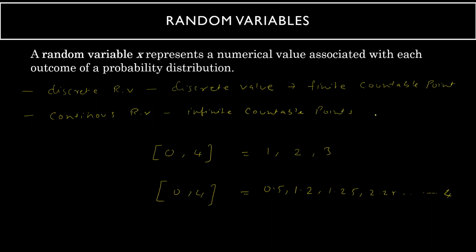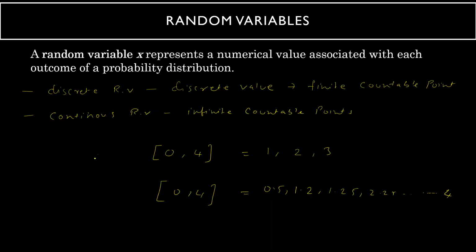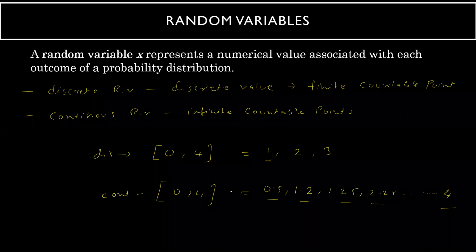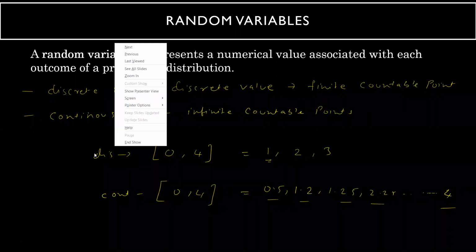It will take values between the interval, but in the discrete case, it will take very discrete values. If I want a number greater than 0, it will directly jump to 2. It will not take decimal values at all. Whereas when you talk about continuous, it will take the decimal values also.